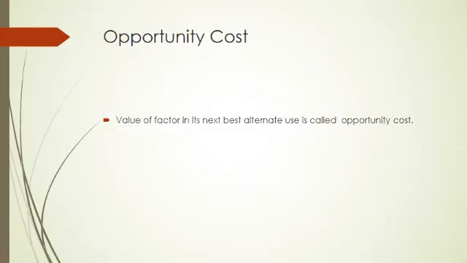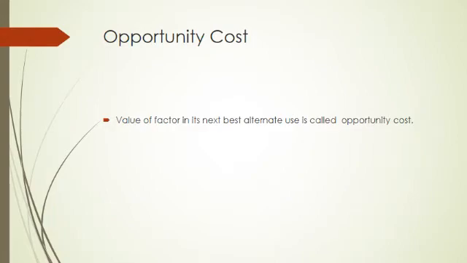Opportunity cost refers to the value of a factor in its next best alternate use. For example, a farmer has a piece of land. He can grow either wheat or rice on that piece of land, and if he calculates the value of wheat or rice, he finds that after the sale of rice he will get rupees 10,000, whereas after the sale of wheat he shall get 8,000.